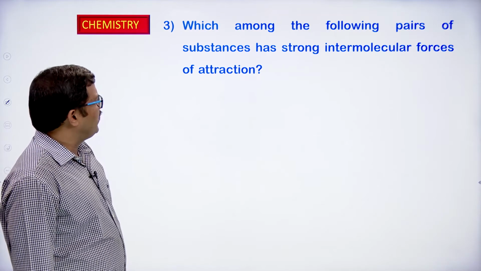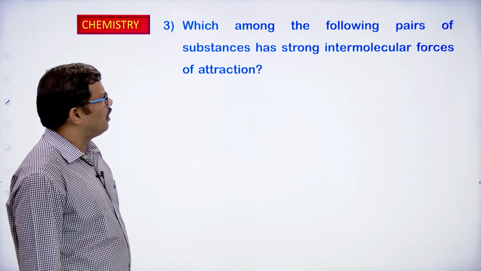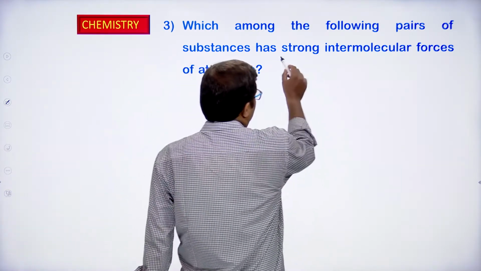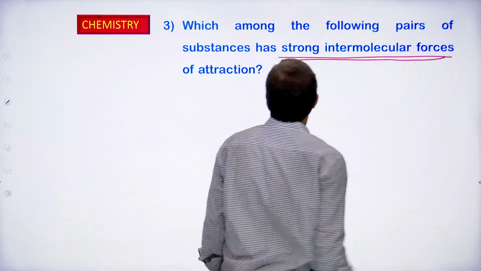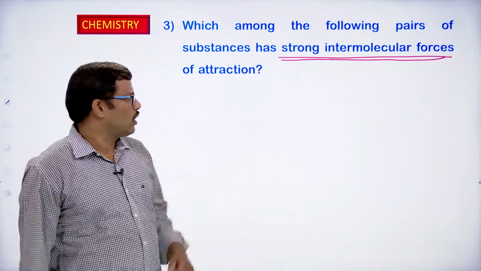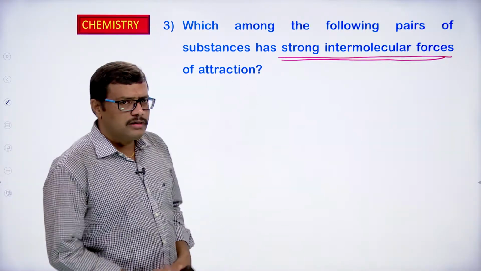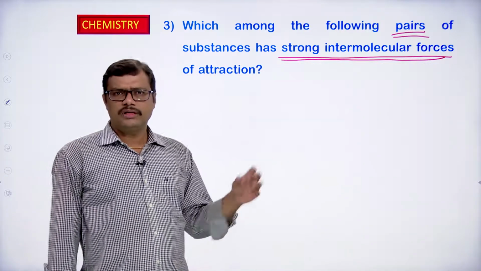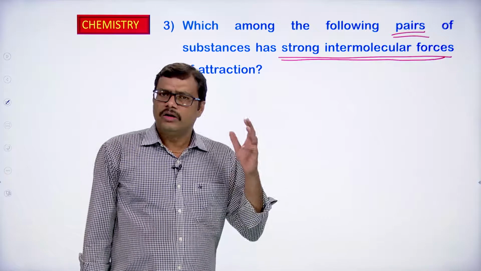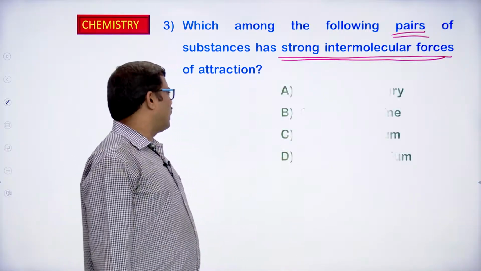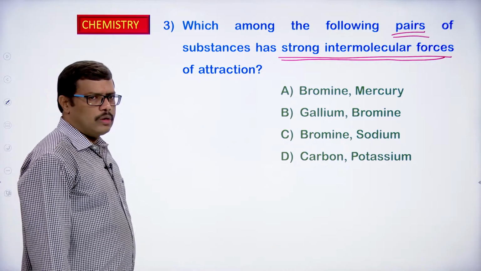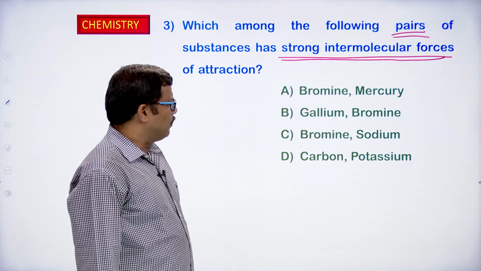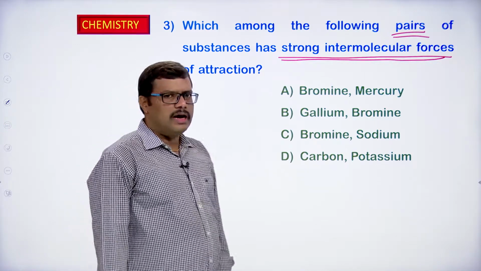Which among the following pairs of substances has strong intermolecular forces of attraction? Again the question is with respect to the strong intermolecular forces of attraction among the given species. Pair means we have two components in each option. So we have to choose that option in which the two compounds are solids under room conditions. Let us look at the options: option A, bromine, mercury. Option B, gallium, bromine. Option C, bromine, sodium. Option D, carbon and potassium.